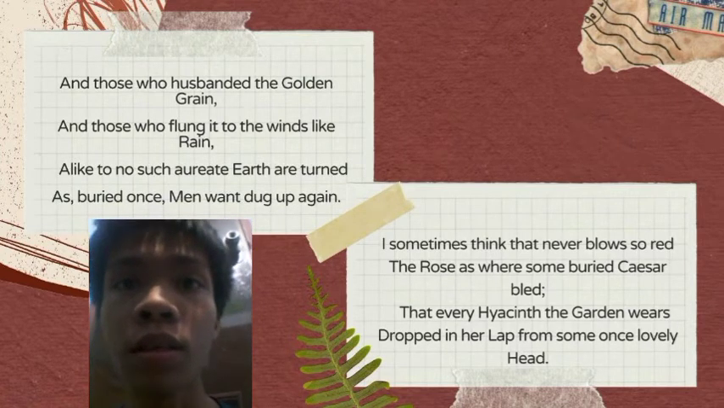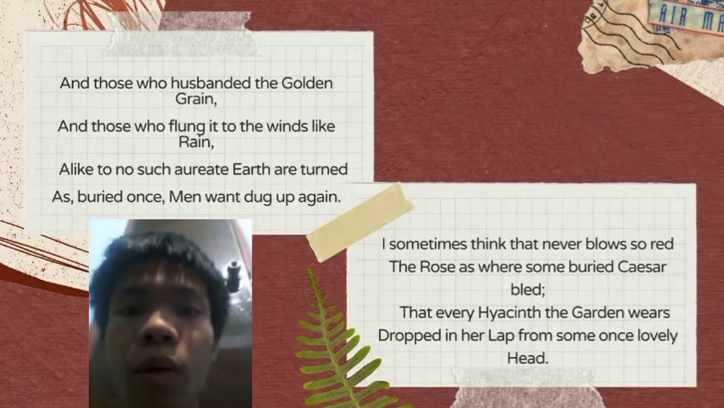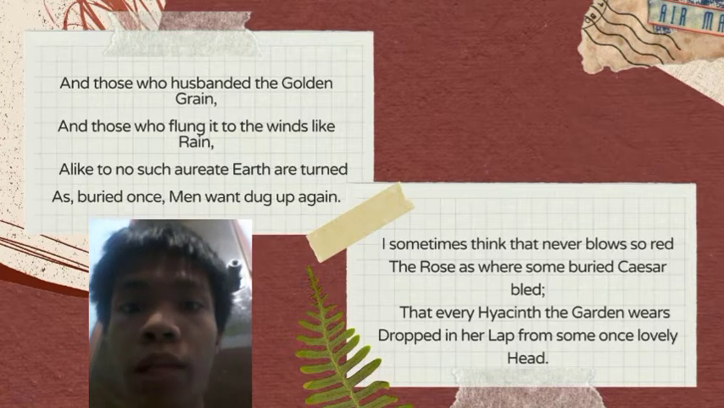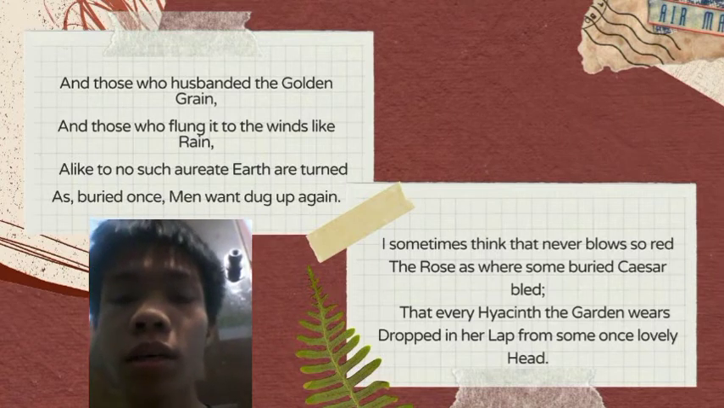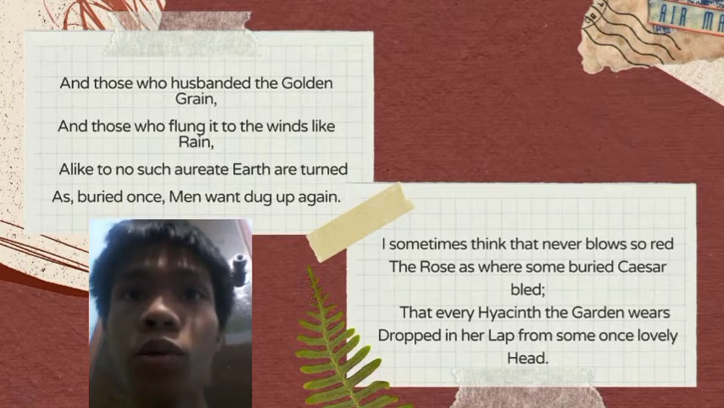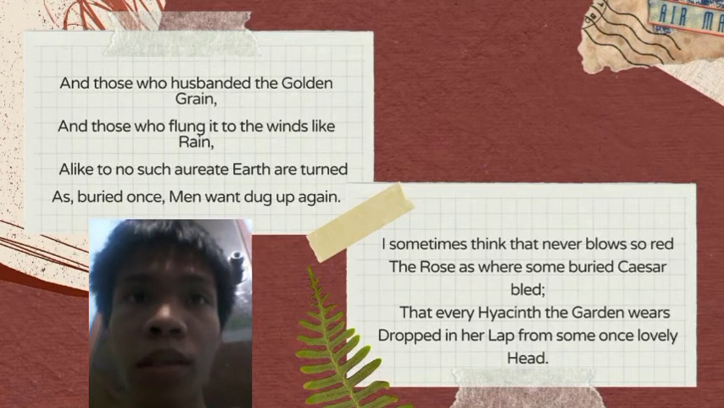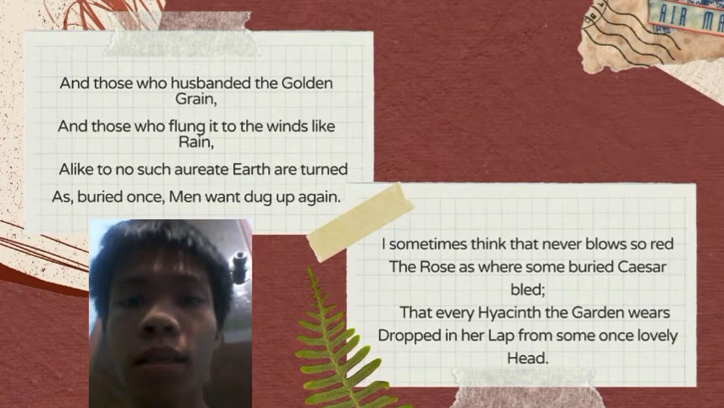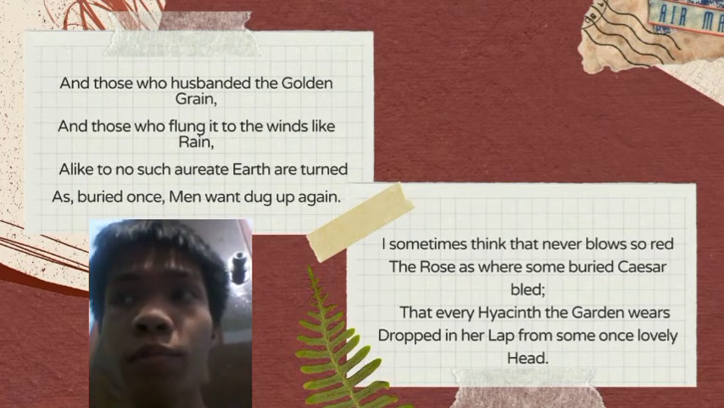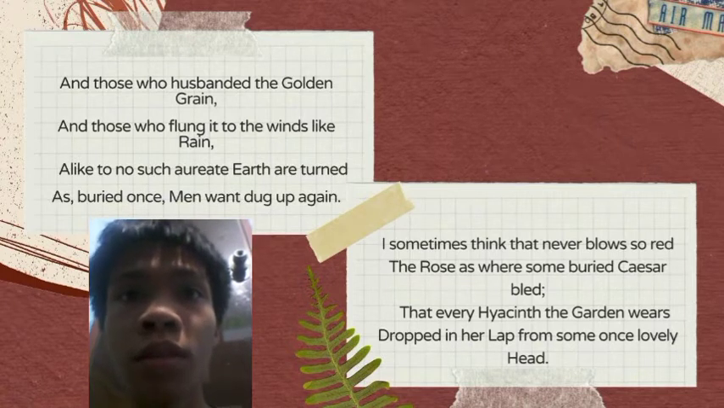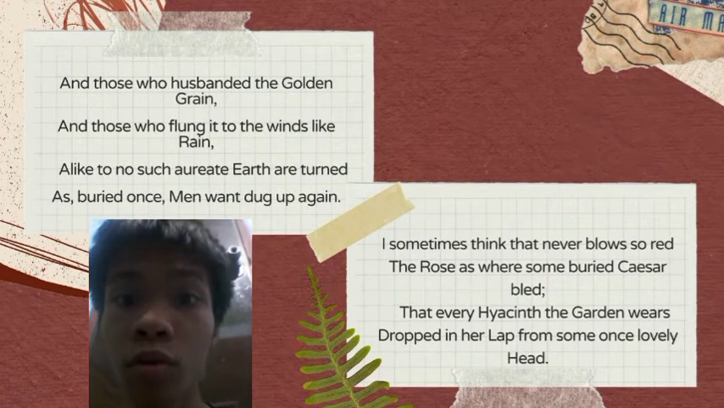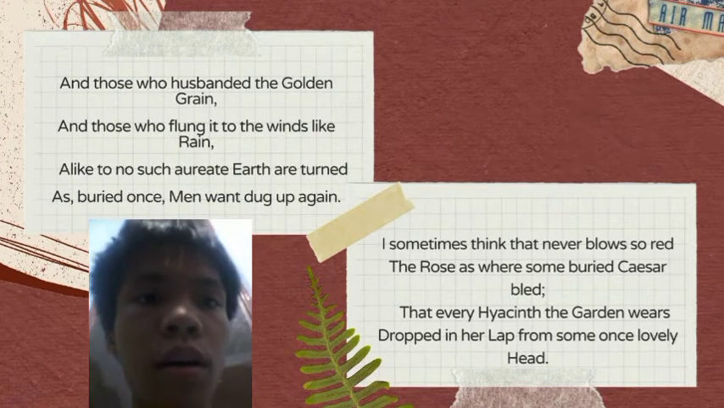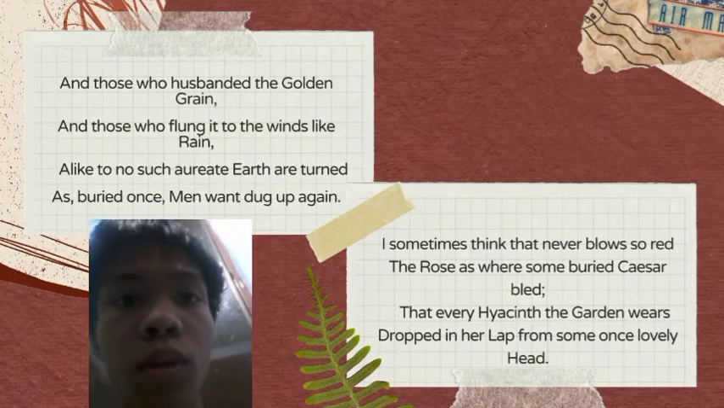So as said, the red part here refers to the blood that was spilled when King Caesar died, and the term rose in this part is also a part of that, since normally the color of a hyacinth is white, and it was termed rose since it turned red due to the blood that spilled from the death of Caesar. And as said, hyacinth is also a herb, and dropped in its lap from some once lovely head implies someone must be hidden, namely King Caesar.